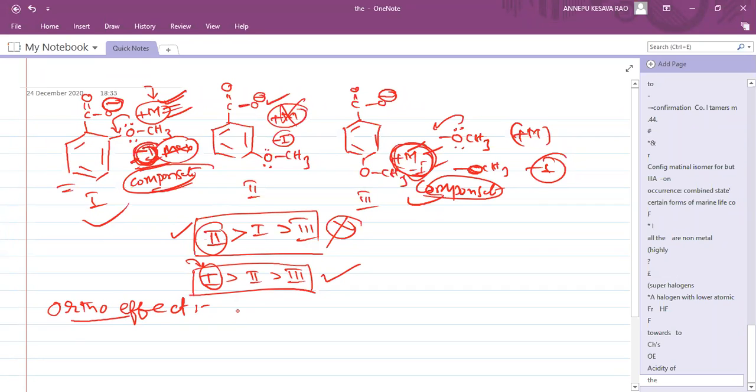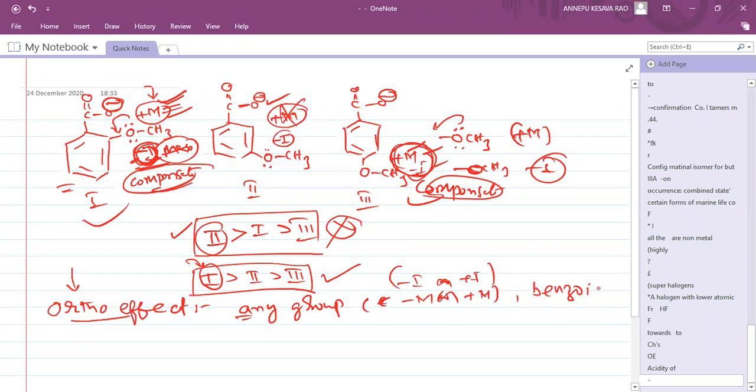Any group at the ortho position, whether plus M or minus M, or minus I or plus I, whatever the group is, that benzoic acid is more acidic.